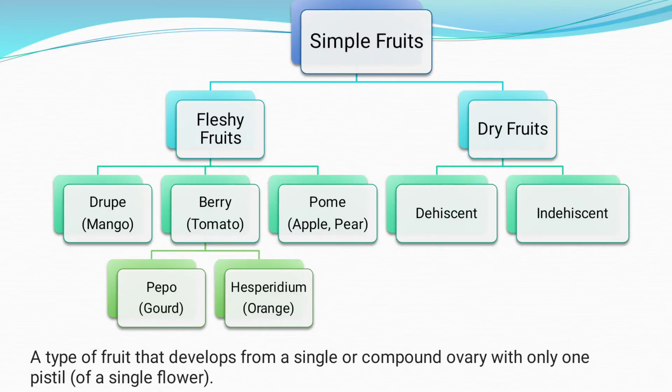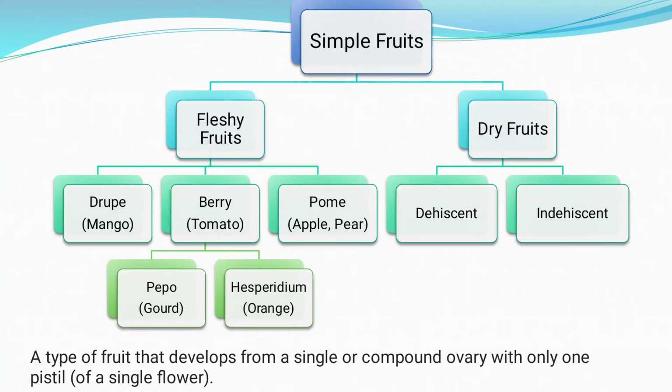Already in my first video I explained what is meant by simple fruit, and the different types of simple fruit, that is fleshy fruit or dry fruit. In detail we have seen the fleshy fruit. Now we'll go for the dry fruit. What is meant by dry fruit? The name itself declares it: they are somewhat dry type of fruits.